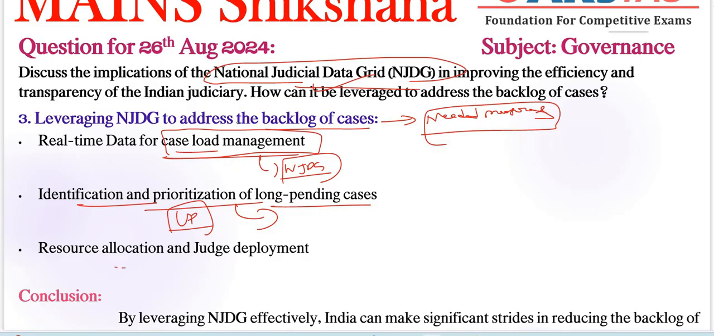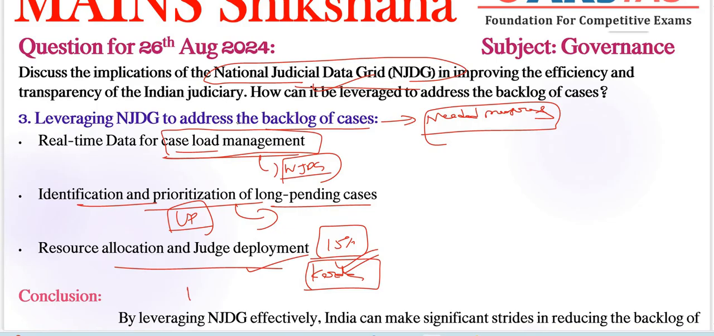Next, coming to resource allocation and judge deployment, also very important here. It can be used to allocate judicial resources efficiently, deploying judges to courts with the highest caseloads to balance the workload, right? For example, Kerala's strategic deployment of judges guided by NJDG data resulted in almost a 15% reduction in case backlog within a year. In one year, they reduced 15% of the case backlog. In Kerala particularly, we need to provide these types of state examples.